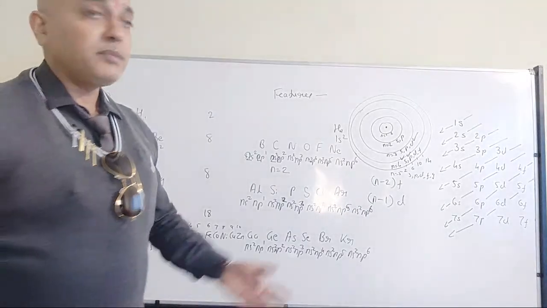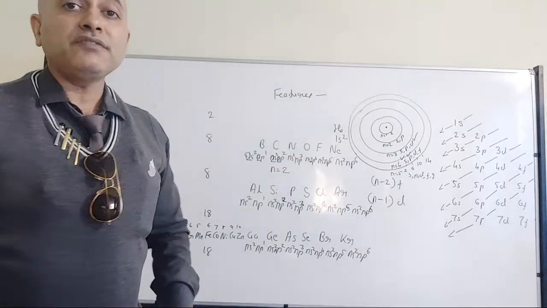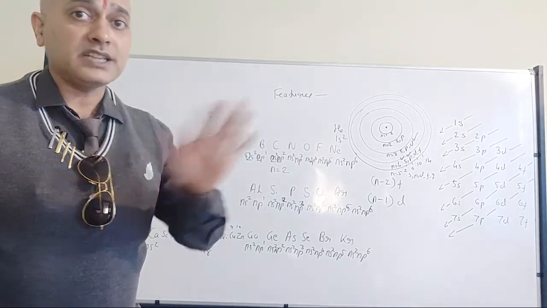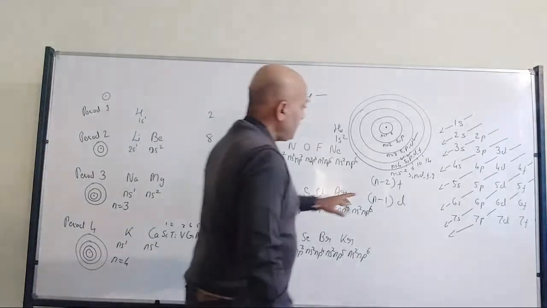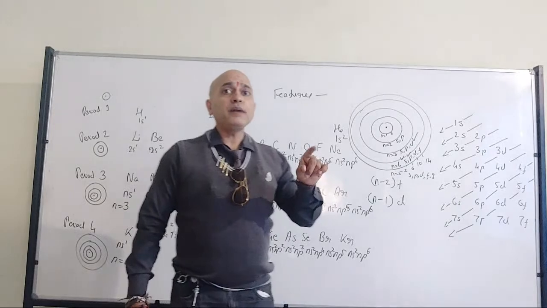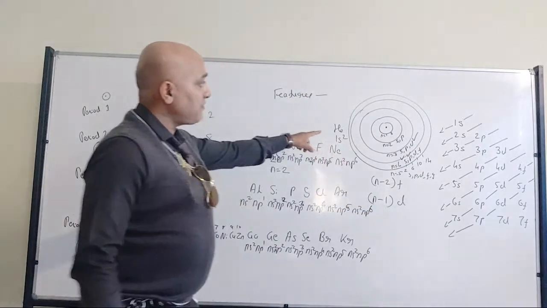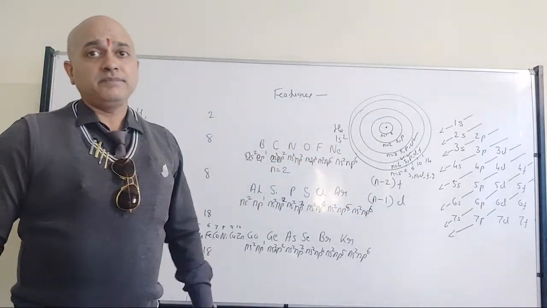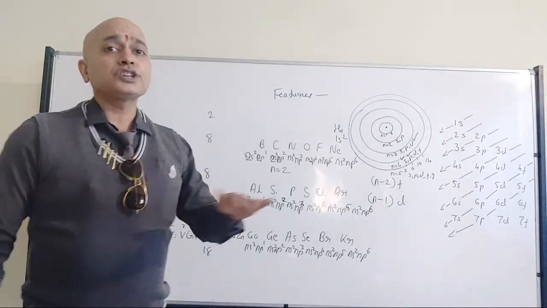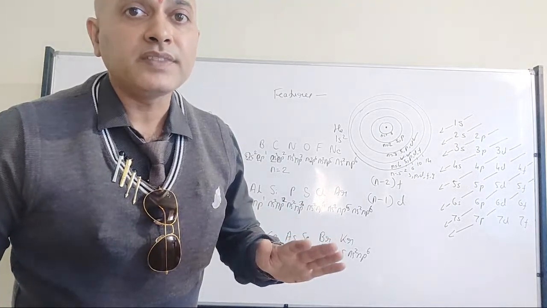Why 18? Because the D subshell is getting filled up. At energy level 5, we don't have filling of the F subshell, because the F subshell will be (n-2)f. 5 minus 2 is 3, and at energy level 3 there is no F subshell. So even at energy level 5, there is no question of the F subshell.